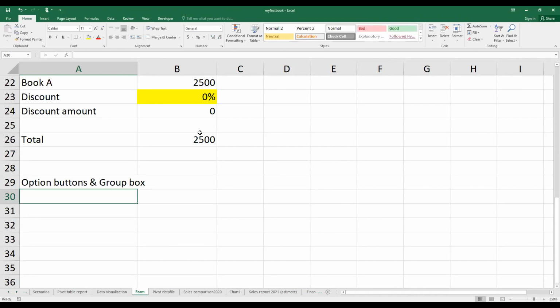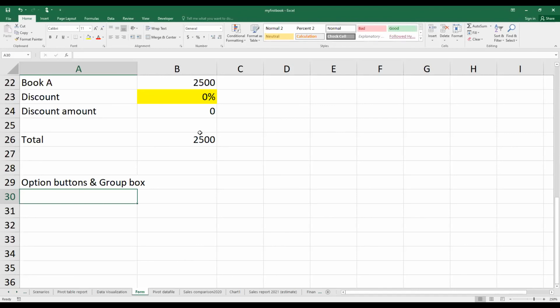Option button is important. Suppose we would like to ask our respondent to reply to this questionnaire. The first question might be asking for their gender.